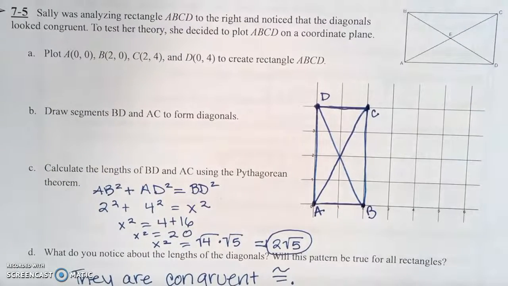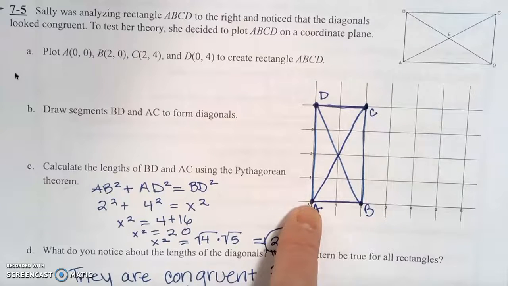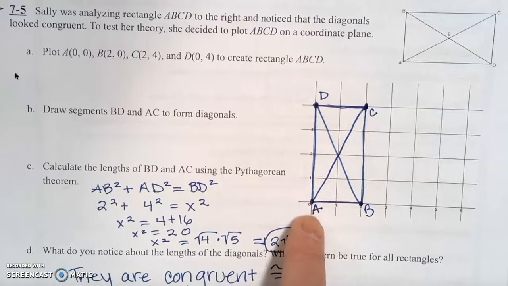And it says that Sally was analyzing rectangle ABCD to the right and noticed that the diagonals looked congruent. To test her theory, she decided to plot ABCD on a coordinate plane. The first thing for part A they want you to do is to plot these points. So A is at 0, 0. So for 0, 0, you don't go any right or left. You don't go any up or down. You just put a point right at the origin and label it with the capital letter A like I did.